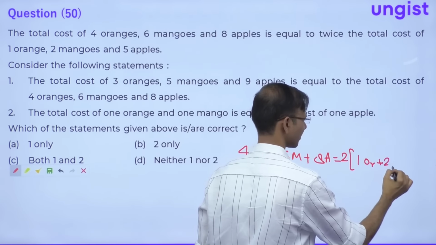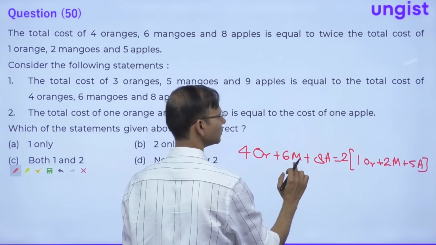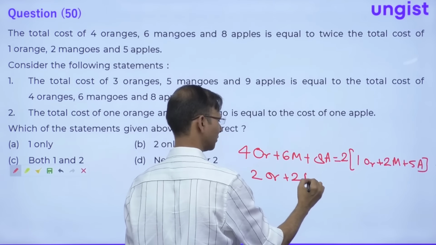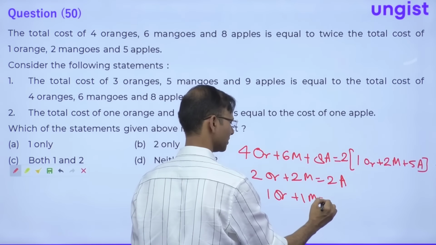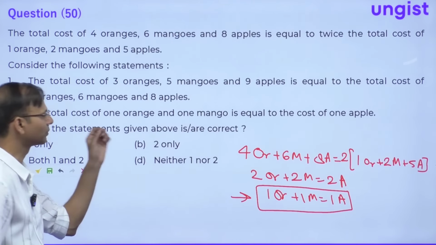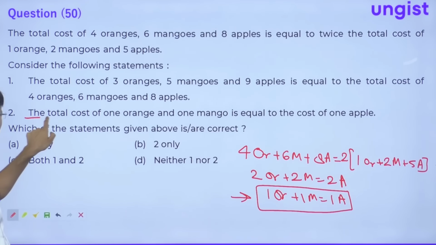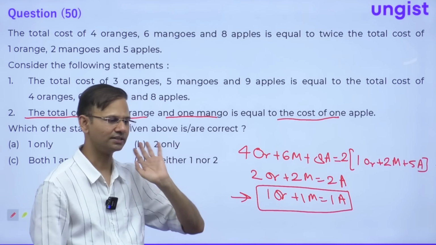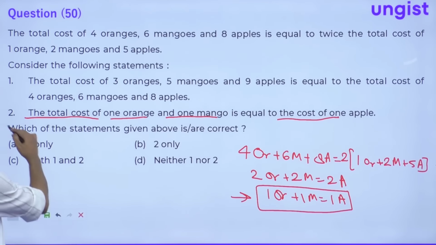So guys, first of all, solve this equation. So this is 2 oranges, so take 2 oranges here. This is 2 oranges, then 2 mangoes, and then 2 apples. So this is 2 orange plus 2 mango is equal to 2 apple, correct? Or you can say 1 orange plus 1 mango is equal to 1 apple. So guys, this is the information which is given to you in the question statement. Now, if you read statement number 2, the total cost of 1 orange and 1 mango is equal to the cost of 1 apple. So this statement is perfectly right, entirely correct. Just by solving the given information, you can get this value.